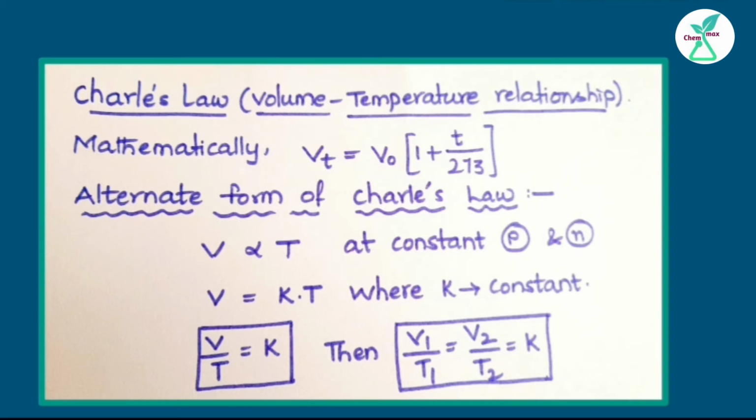And the alternate form of Charles law: the volume of a gas is directly proportional to its absolute temperature at constant pressure and number of moles. On rearrangement, we get V by T is equal to K. Then V1 by T1 is equal to V2 by T2. It is always constant. Let's come to the graphical representation of Charles law.